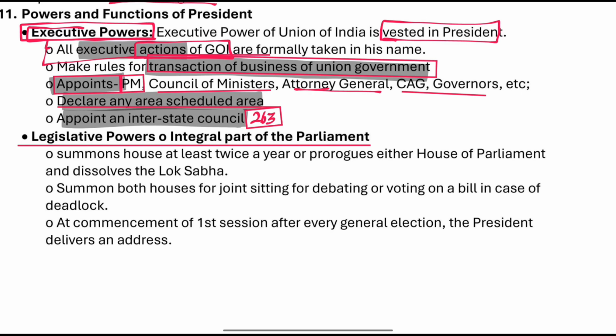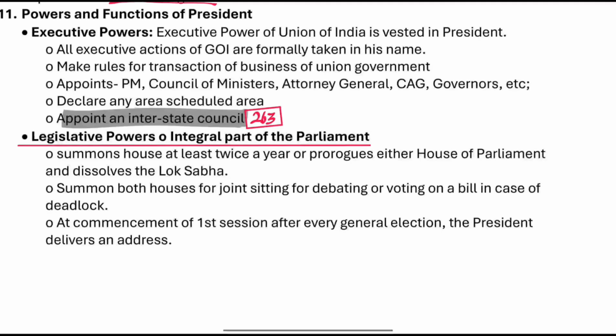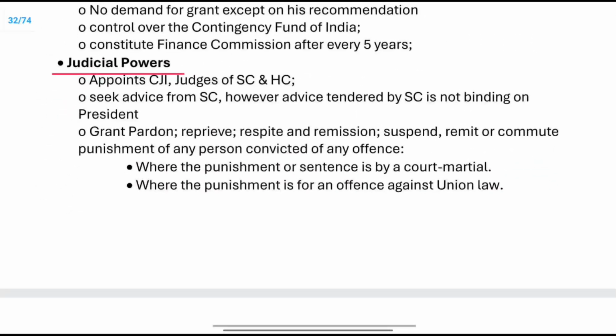Now, executive powers. We have seen that all the executive actions of the government of India are formally taken in his name. Makes rules for the transaction of the businesses. Right. Appoints Prime Minister, Council of Ministers, Attorney General, CAG. Declares an area as scheduled area, appoints the interstate council. What are the legislative powers? We will see it later. Now, judicial powers. Whenever he is appointing an executive, it becomes an executive power.